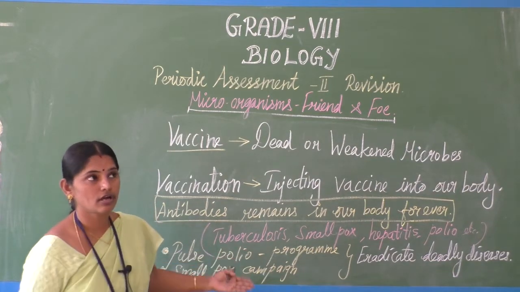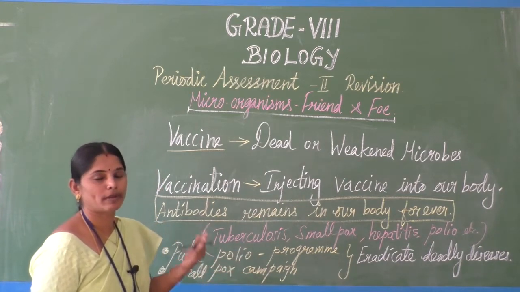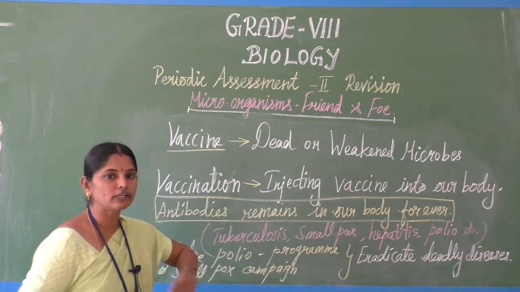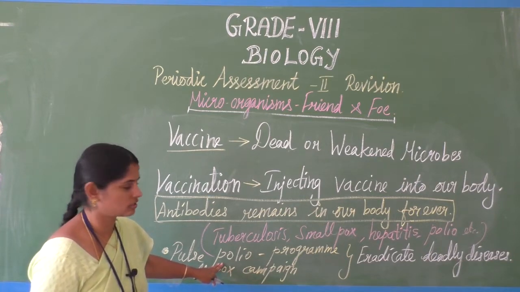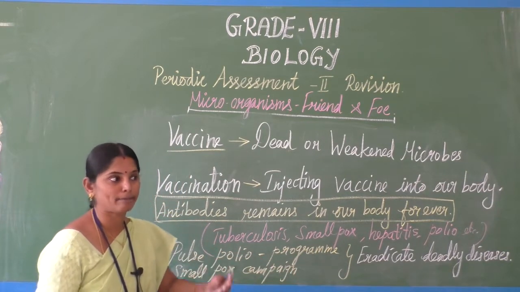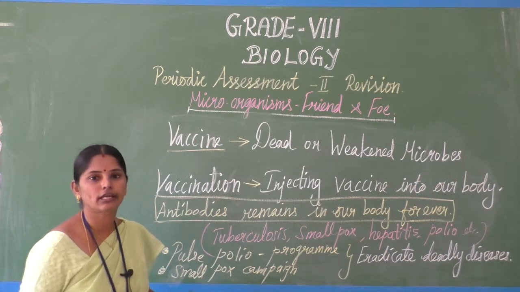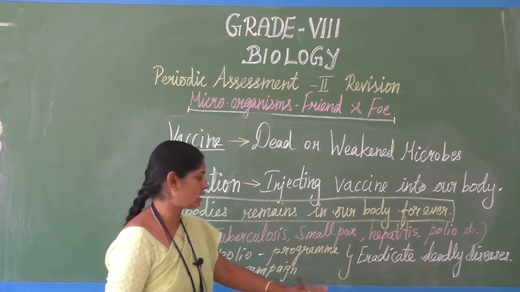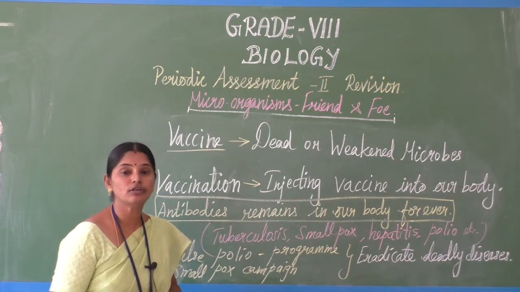You may see in December and January, in newspapers and on television, the news spreading very quickly to get the polio vaccine for every small child. The pulse polio program and smallpox campaigns are arranged by our government to eradicate the deadly disease.